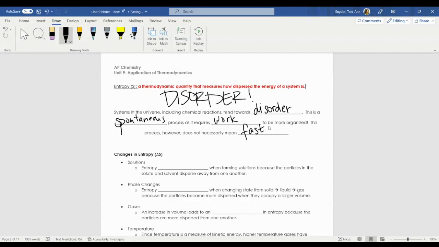It could also take time for people to complete the work. So your desk might be a mess for a week, kind of like how I am, and eventually it will get done. So when we talk about these processes, it doesn't necessarily have to be fast. And we're going to talk more about that fast part as we progress through this unit.